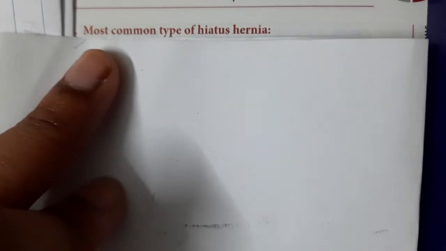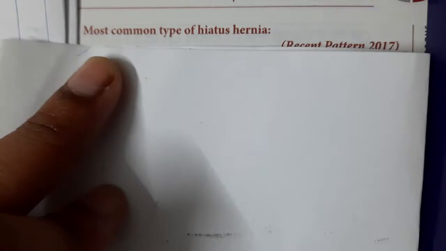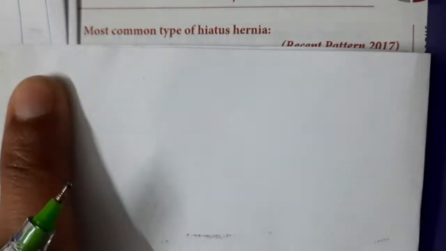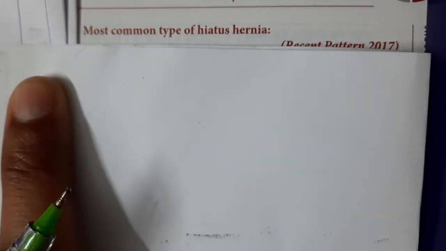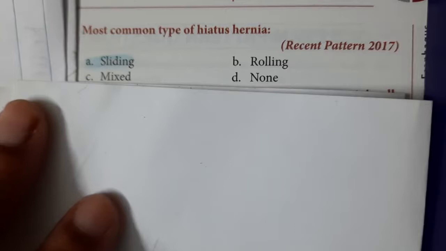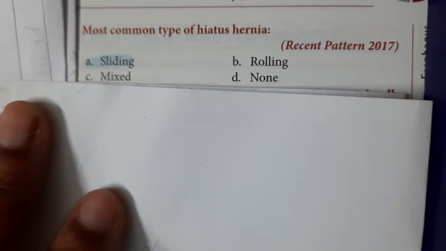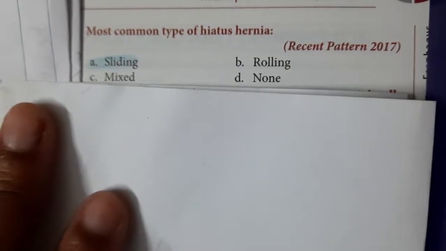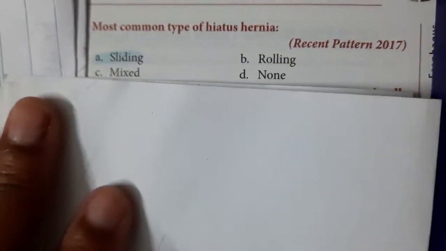Most common type of hiatus hernia is, this is a straightforward question, sliding type, which is seen in 70% of patients. There are four types of hiatus hernia, type 1, that is sliding hernia, which is seen in 70% of individuals.